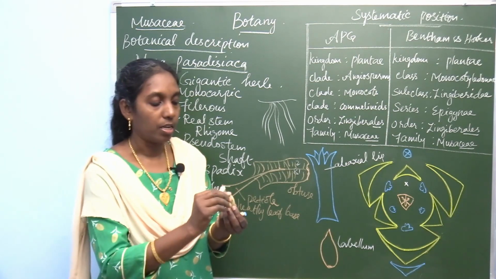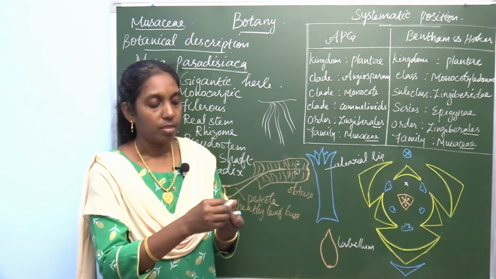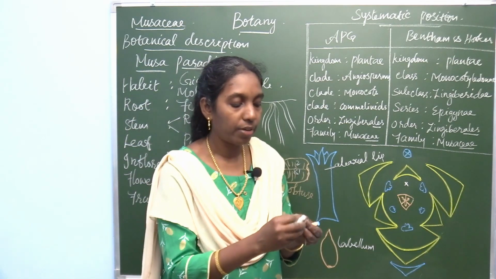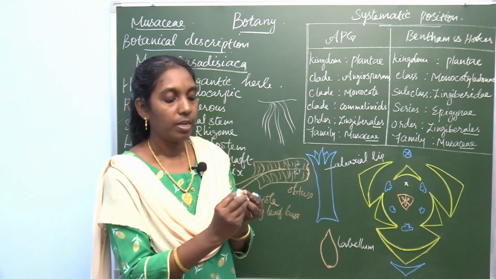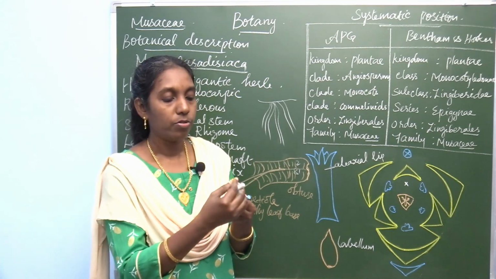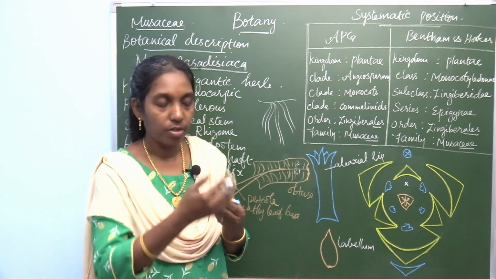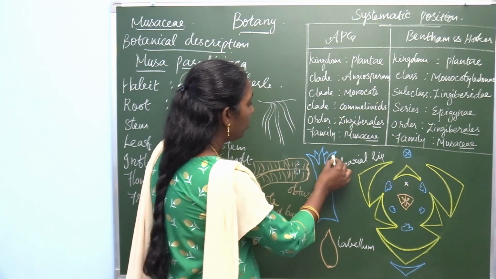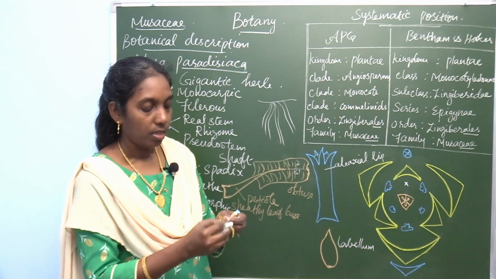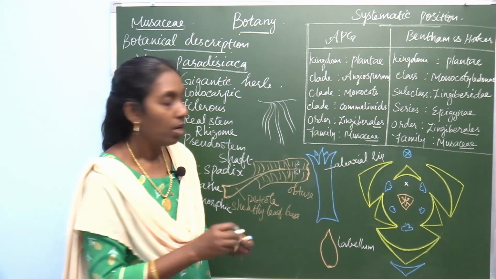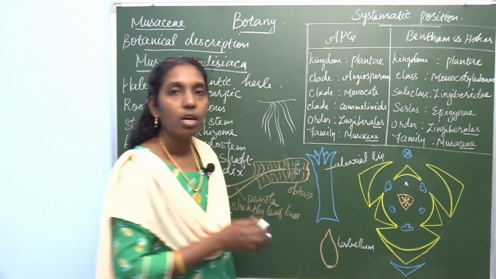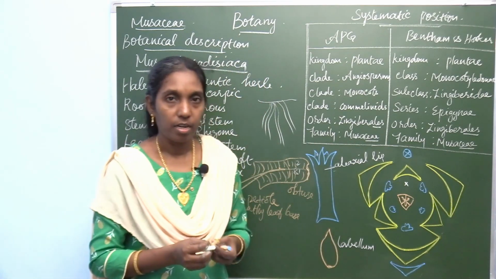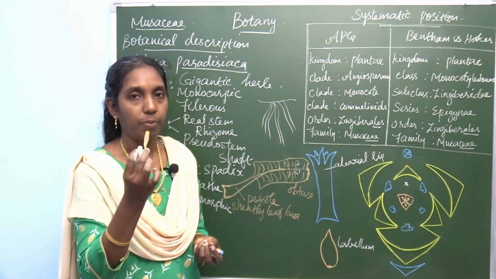When you observe this perianth, the tepals, there are two different rows of tepals in this perianth. Here it produces a tooth-like structure, 3 in the outer whorl. There are 2 whorls of tepals present in it: 3 in the outer whorl and 2 in the inner lateral whorl. Together these make 5, which form a tooth-like structure called the abaxial lip. This is known as the abaxial lip. So this is the fused tepal.